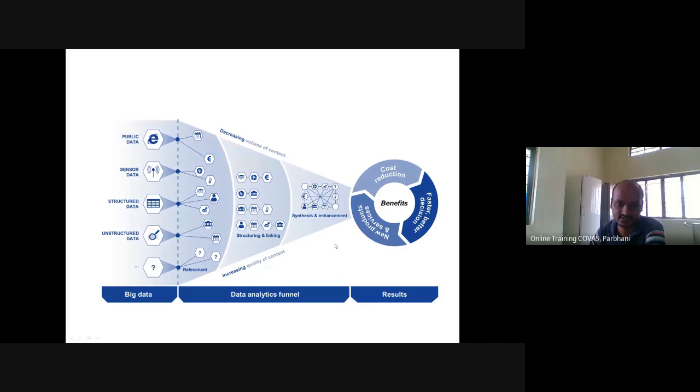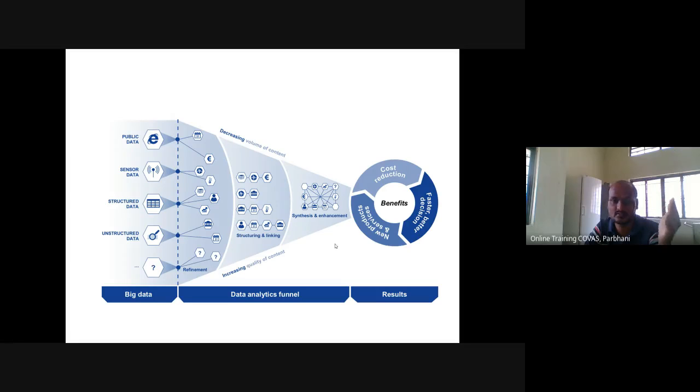Then, quality of content increases and volume of content decreases as we do the analytics. The purpose of analytics is that we slowly decrease the volume of the content and come to the conclusion. So structuring and linking, refinement, and then synthesis and enhancement. And after that, cost reduction, faster, better decisions, and new products and services. For our animal experimentation, based on the data which we have collected about animals or disease related information, our aim is to get some conclusion.